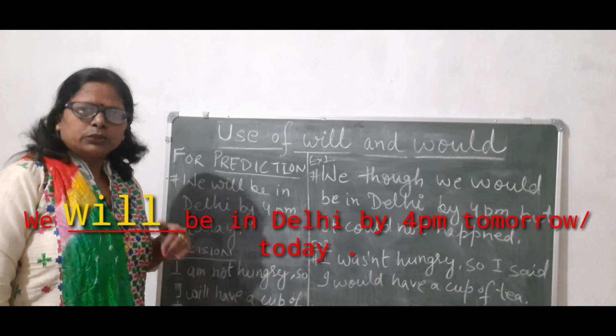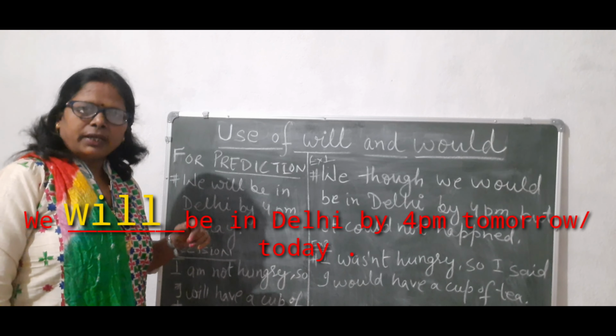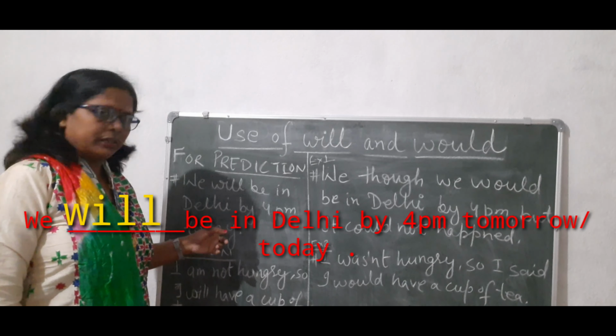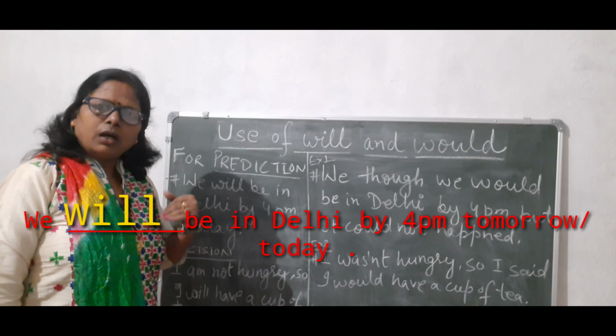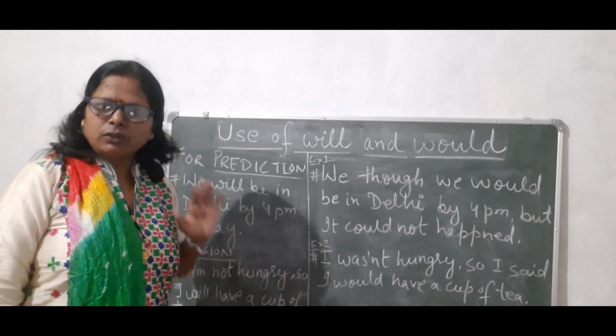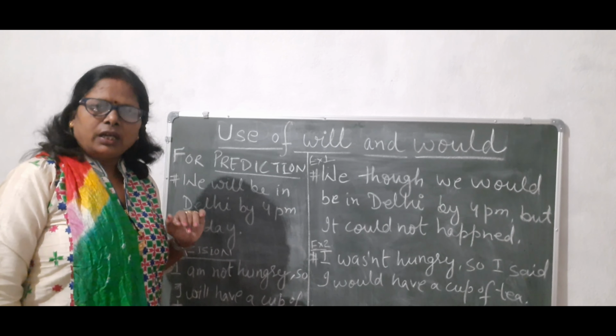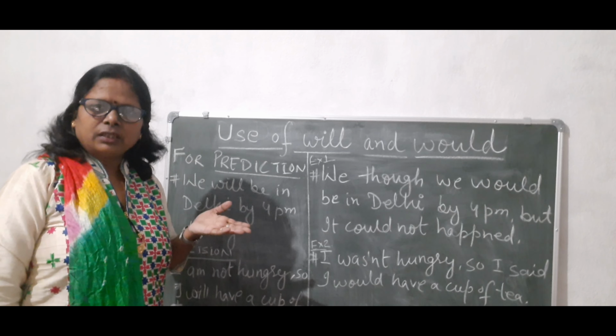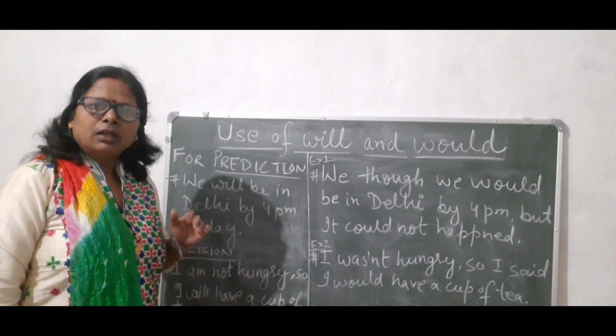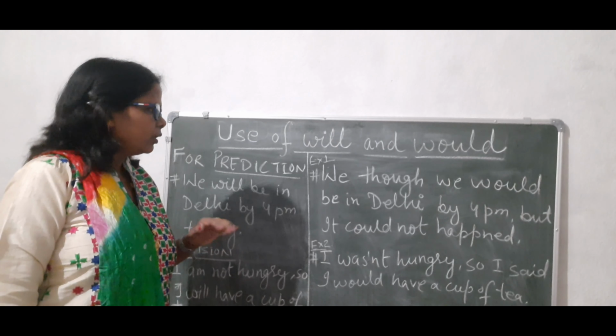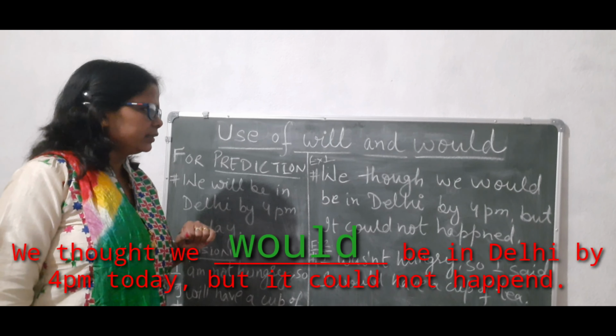So what is the sentence? We will be in Delhi by 4 p.m. But because of some reason the flight could not reach, and after reaching over there late, how are we going to say it? We will say we thought, condition. How are we going to apply would? Just check it out.